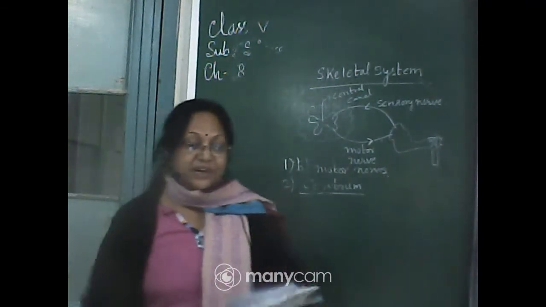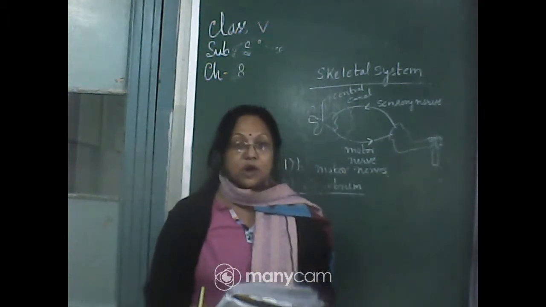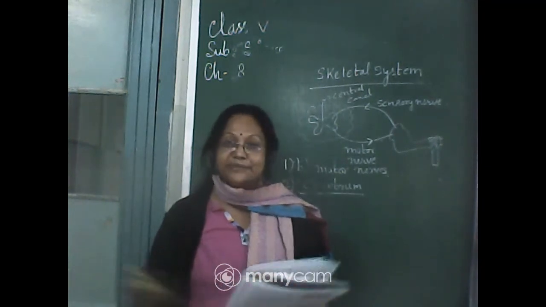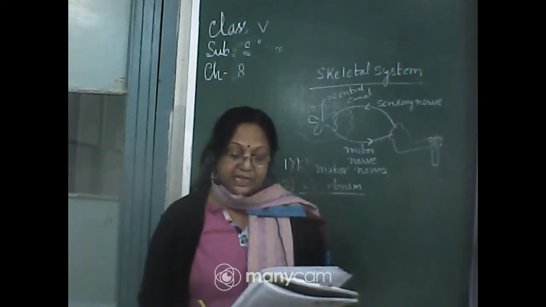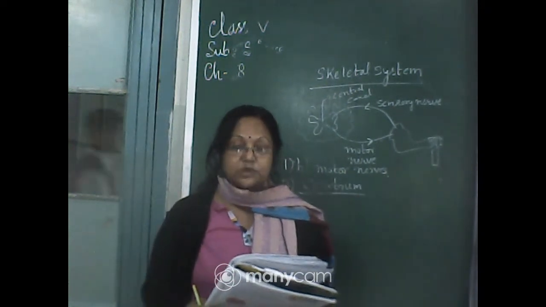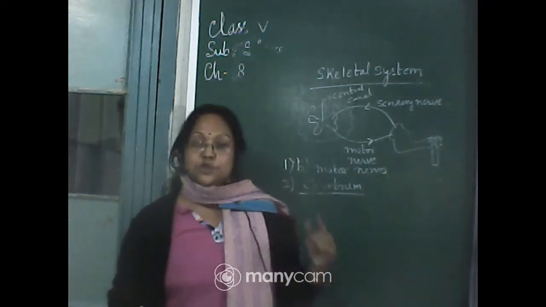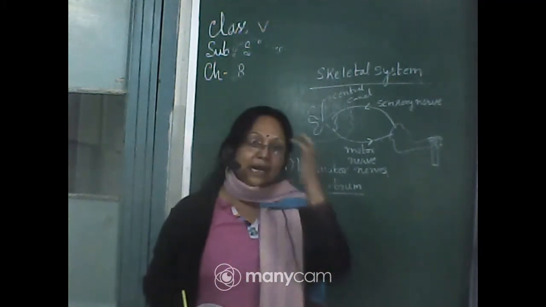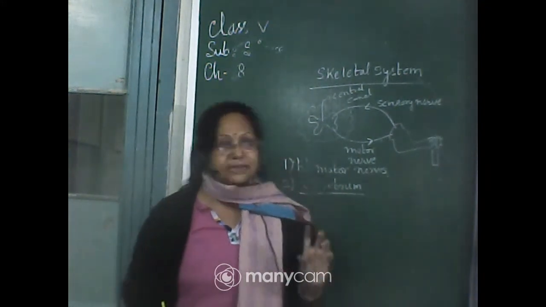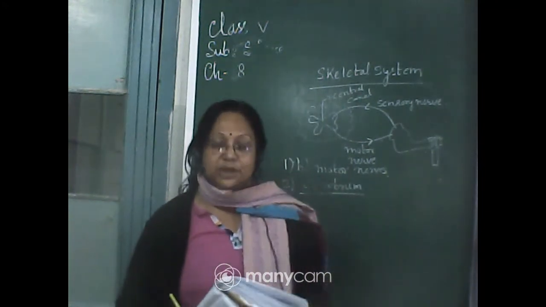Now whatever the functions are given for the eye: eyes are the sense organ of sight. We see various things with the help of our eyes. I have explained how we can see things with our eyes. Eyes are like round balls and are fitted into the sockets of the skull. So this is our skull; I have shown you the skull also. There are two sockets where the eyes are fixed with the help of the ciliary muscles. Pupillary and ciliary muscles, both are very important for our eyes.